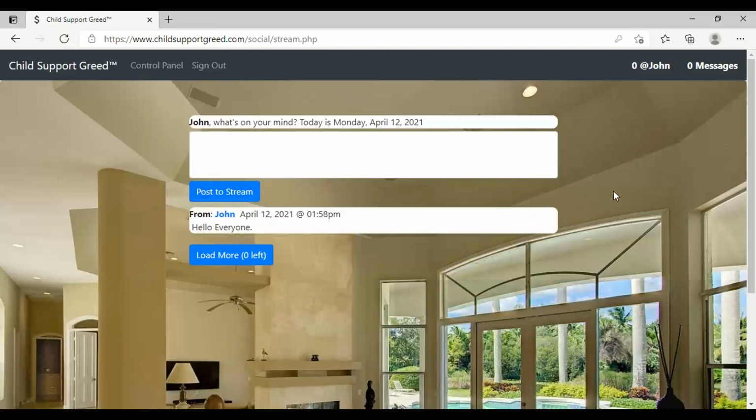Because this is not Facebook. So it's not ready to handle 100 million people at once. But for a group of people that want to help each other with child support, whether it's 50 of you, 100 of you, or 1,000, or even 5,000, it'll handle that just fine.